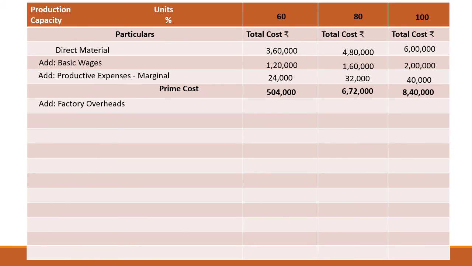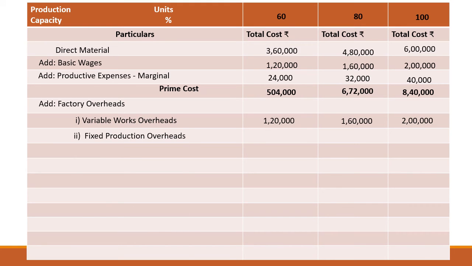Under factory overheads, there are variable works overheads. Variable works overheads will change according to different levels of activity. So you can see for different activity levels, it changes. For 100% capacity level, they have given us, and we will have to calculate for 60 and for 80%.